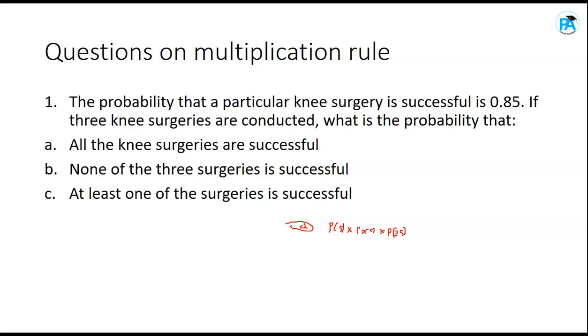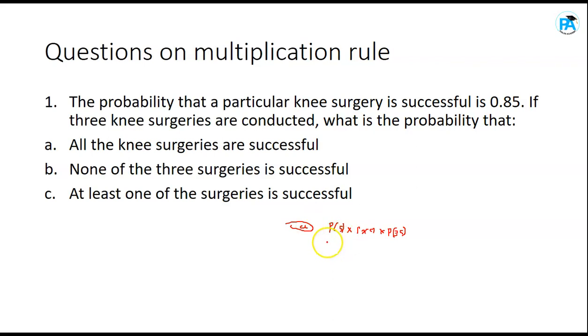It won't be all. If you say all, it means that it's only maybe either of them that is successful. If you say, oh, the first one is successful, or the second one is successful, or the third one is successful, you are not saying all the 3. Do you get it? But if you say and, it means all the 3 are successful. Do you get it? So and means multiplication.